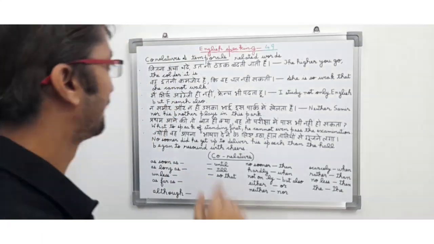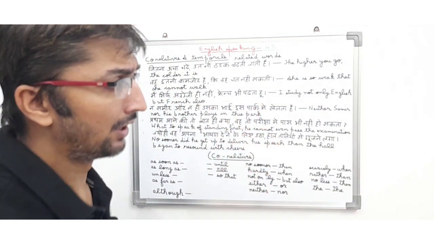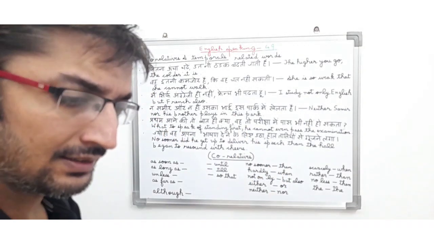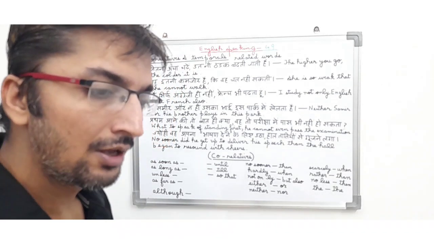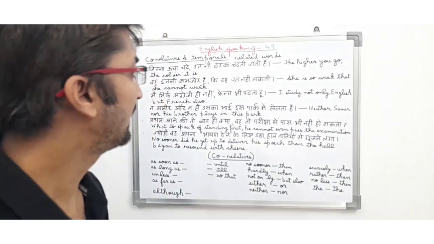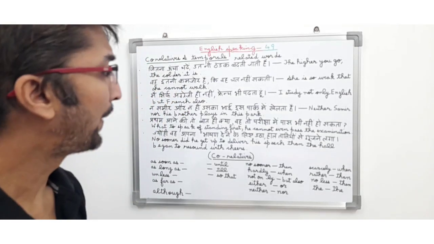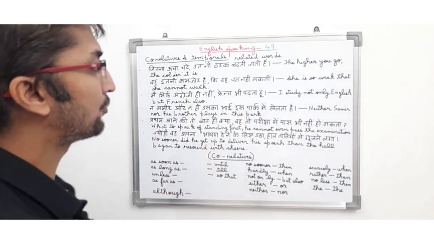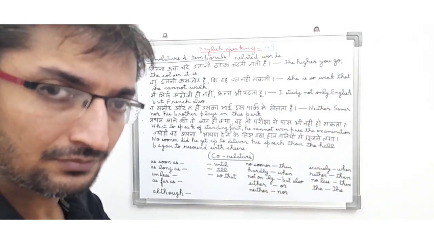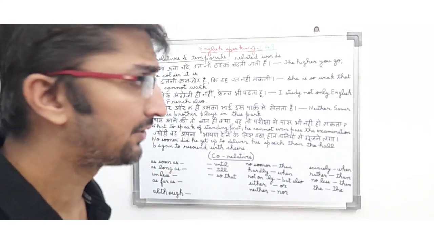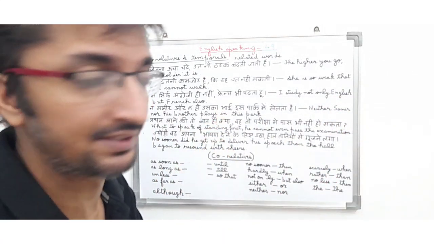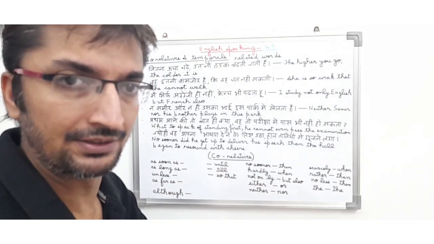मैं सिर्फ अंग्रेज़ी ही नहीं फ्रेंच भी पढ़ता हूँ. In English I study not only English but French also. So in this sentence a particular person is telling about his hobbies or interest. So he is trying to say कि मैं सिर्फ अंग्रेज़ी यानी इंग्लिश ही नहीं पढ़ता, मैं फ्रेंच भी पढ़ता हूँ. So in English it means I study not only English but French also. So here you can see friends, not only is basically a correlative which is connecting the sentence and which is telling the meaning of the sentence. I study not only English but French also, and it is a present tense. The above sentence was also a present tense.